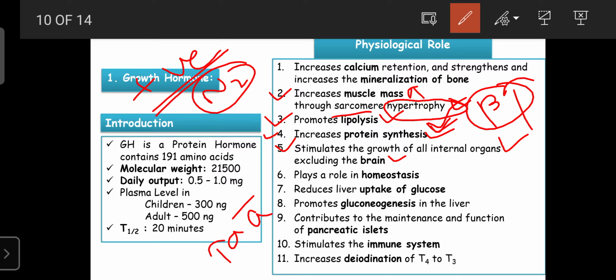Next, once again by being involved in the synthesis of proteins, it also plays an important role in balancing the internal environment, which is known as homeostasis. So growth hormone can decrease the liver uptake of glucose.